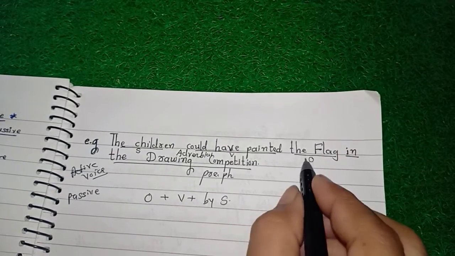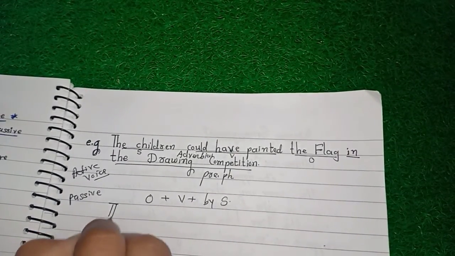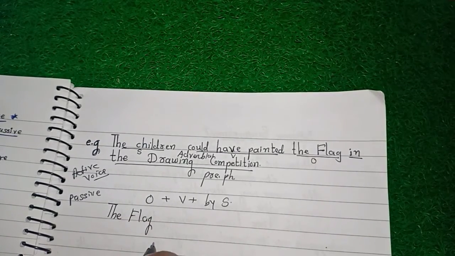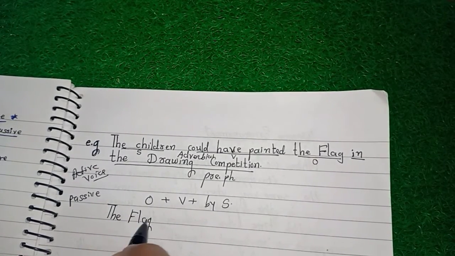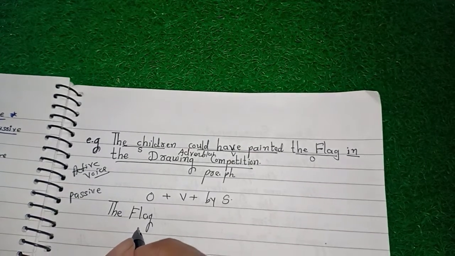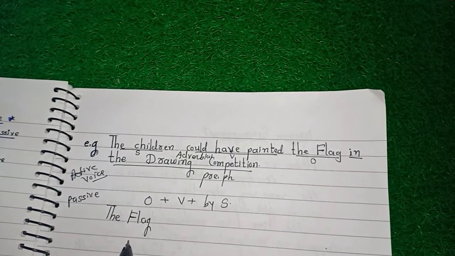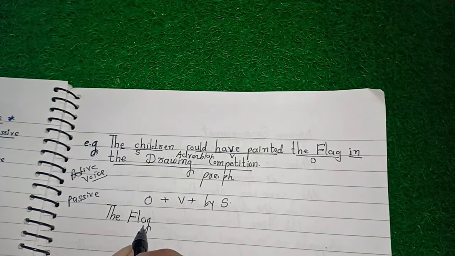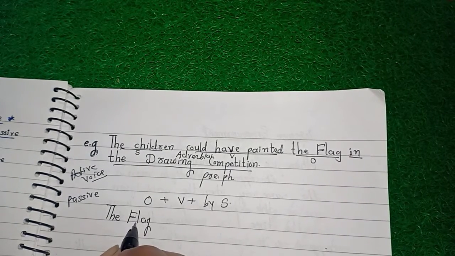Now let us take first of all the flag, that is our object. The use of has and have, has been, have been, depends on your subject as well as on your object.